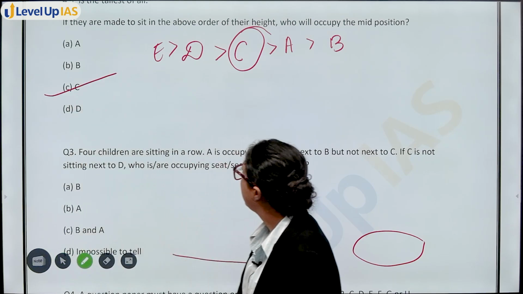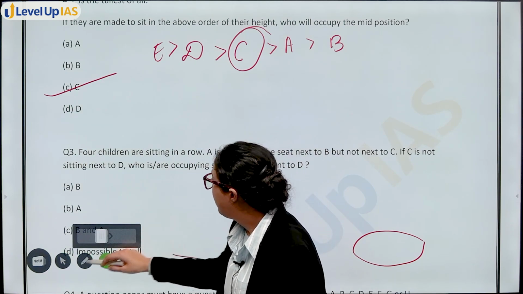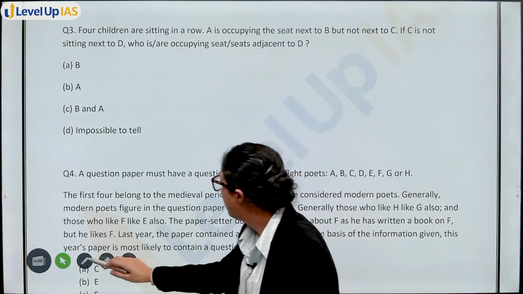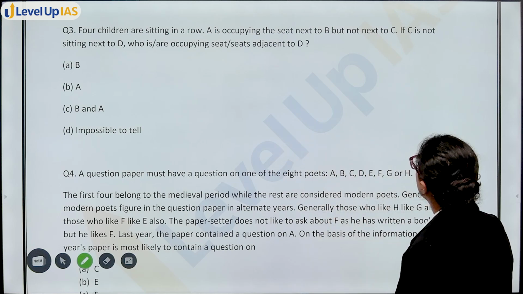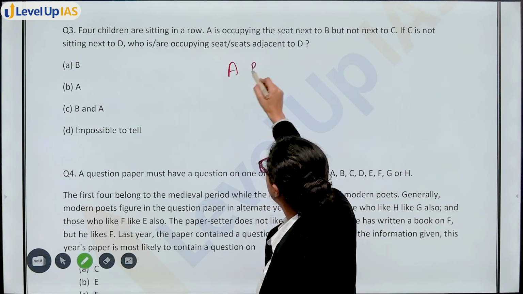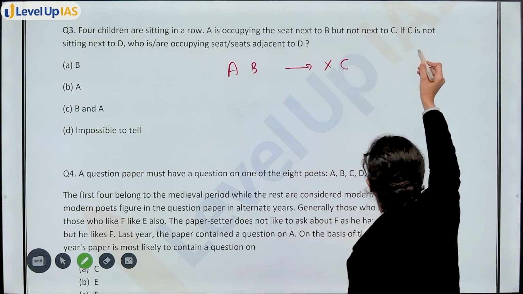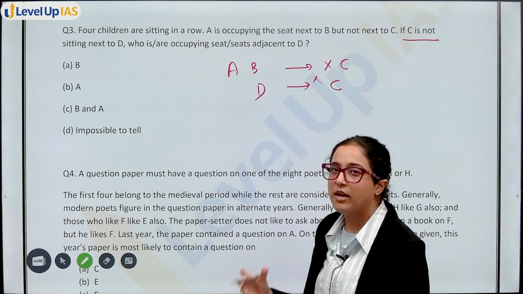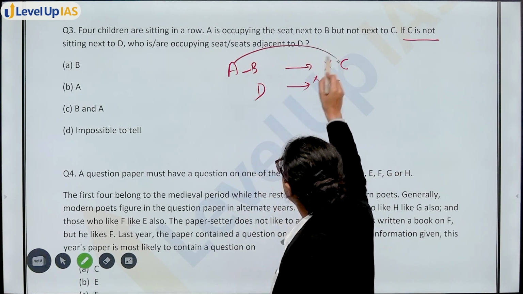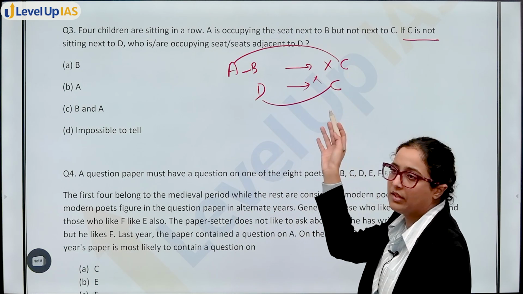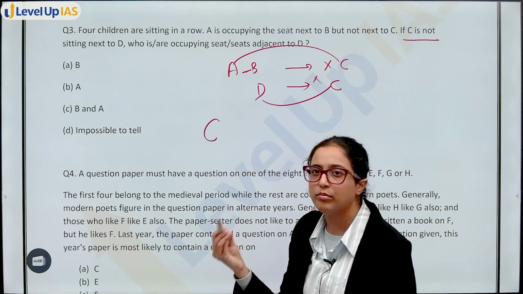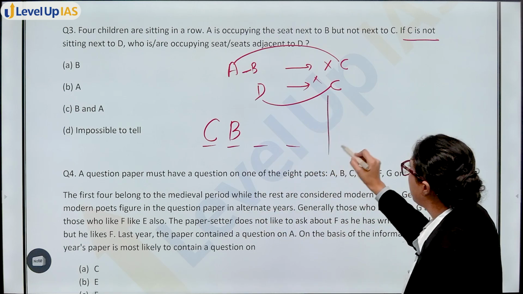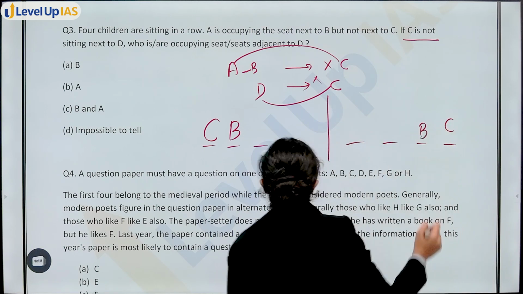Right? Now, next question. 4 children are sitting in a row. A is occupying a seat next to B, but not next to C. So A is with B, but not with C. And C is not sitting next to D, so D and C are not together. Now see, A is with B, A is not with C, D is not with C. That means the only person possible with C is B. So the first arrangement you will have this, next one you will have this.